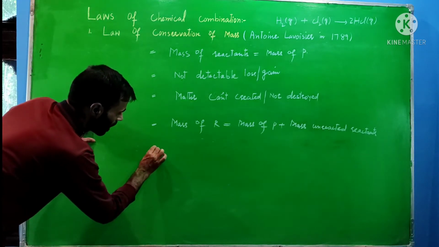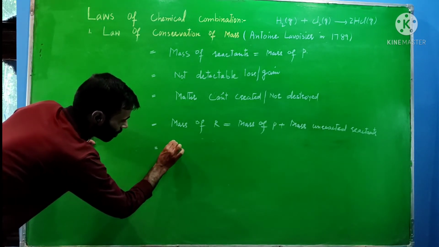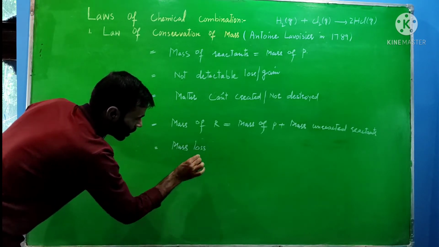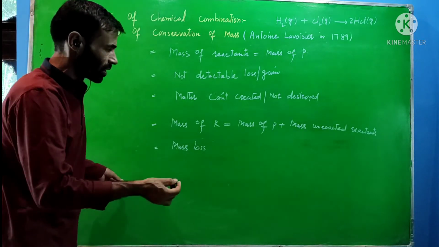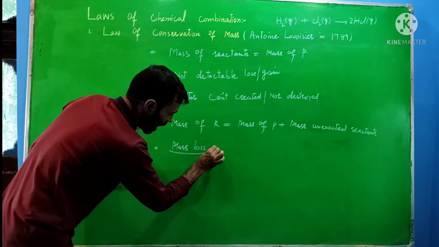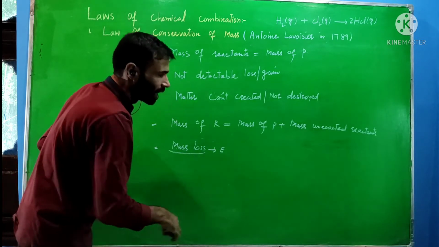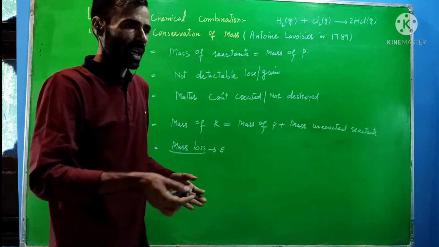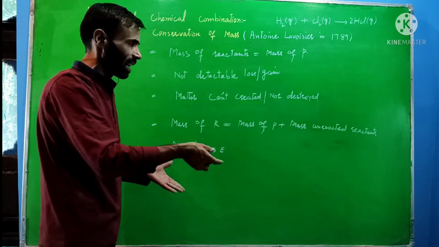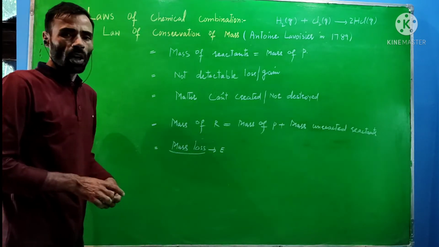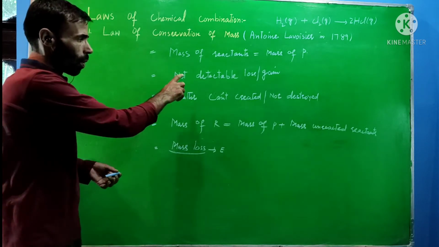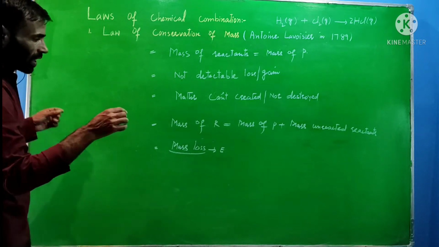After that, we know that in nuclear reactions there is mass loss, and that mass loss is converted into energy. If that energy equivalent is taken with the mass of products, then the mass of products plus the energy released in the reaction is again equal to the mass of reactants. These are some ways by which we can state this law of conservation of mass.